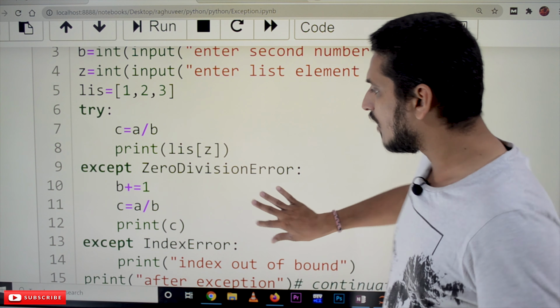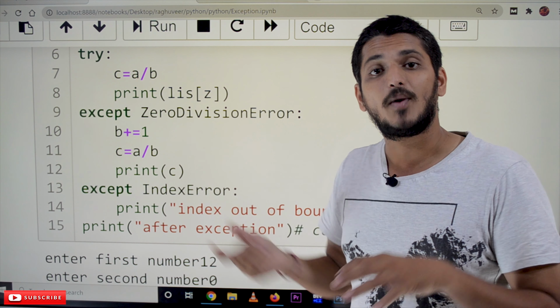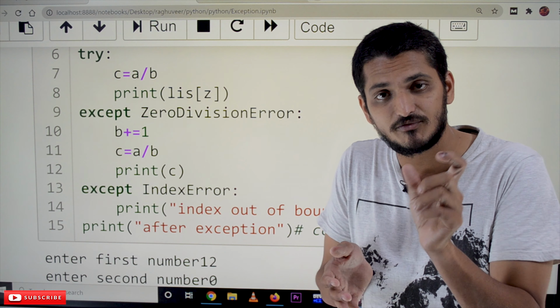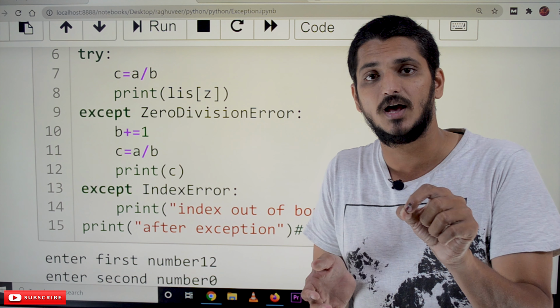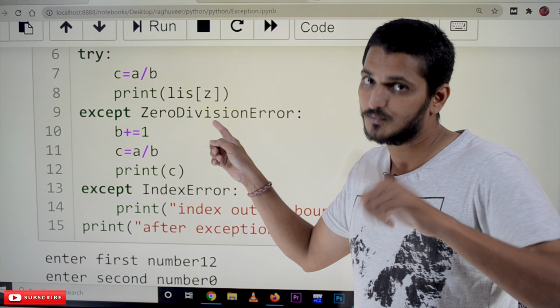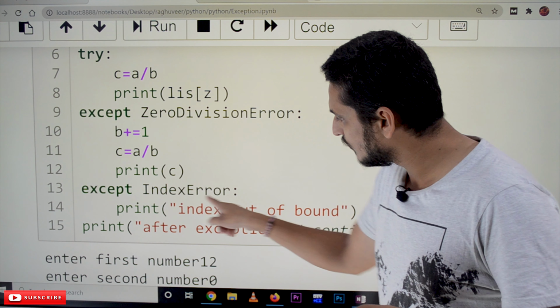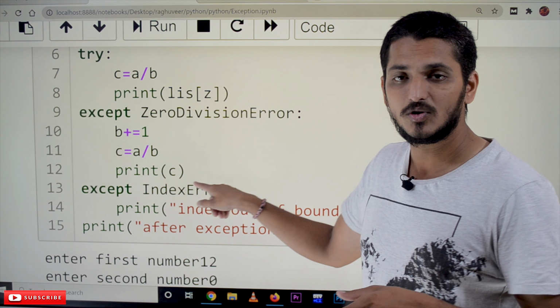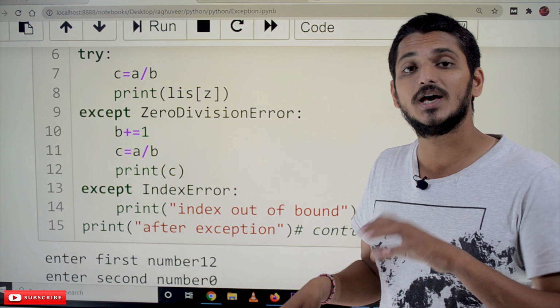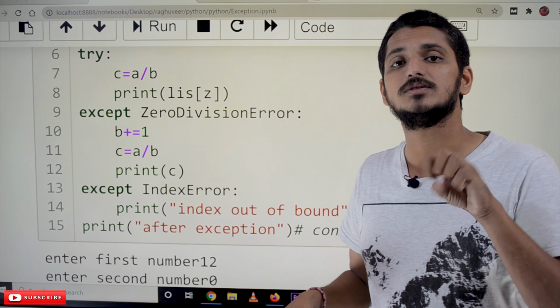How do we write it? Except ZeroDivisionError. What is this? Why? From where did you get this? Python has clearly given a separate built-in name for each and every exception. This name we already know from our previous example. And if you want to handle the index out of bound exception, it is given this name. Based on that, we are catching the exceptions.